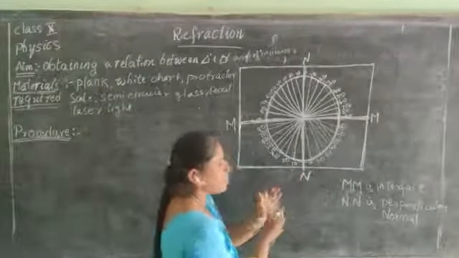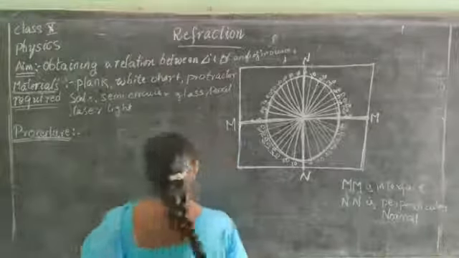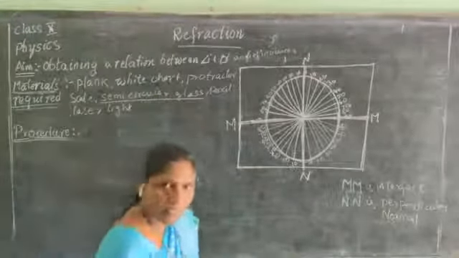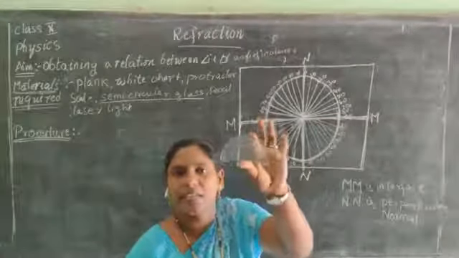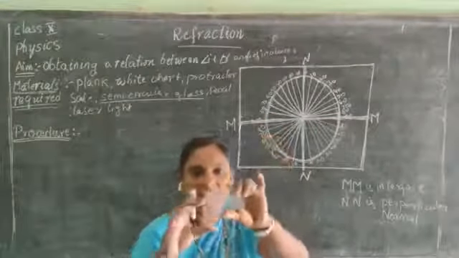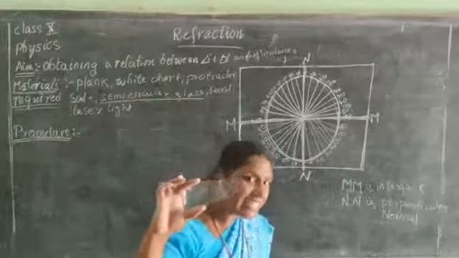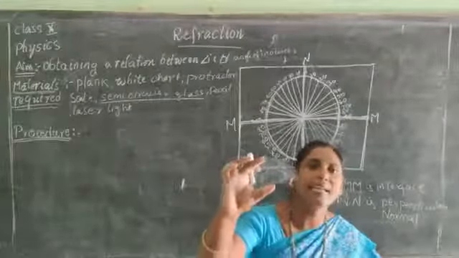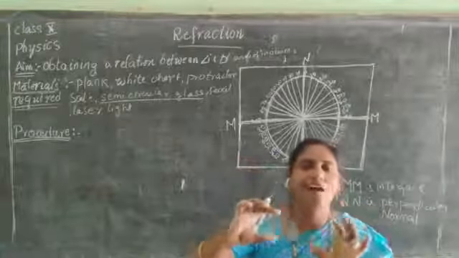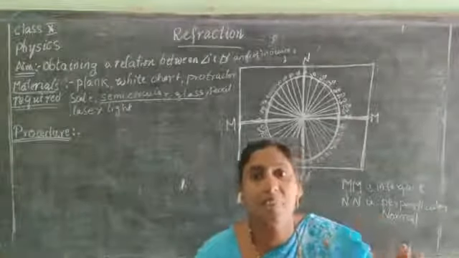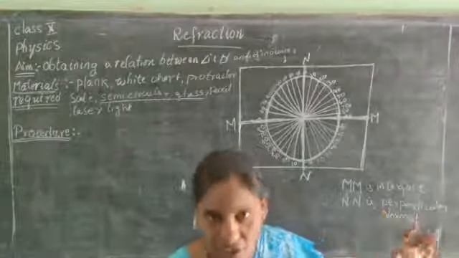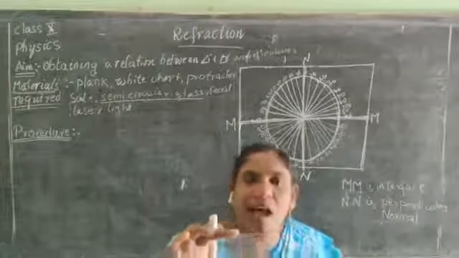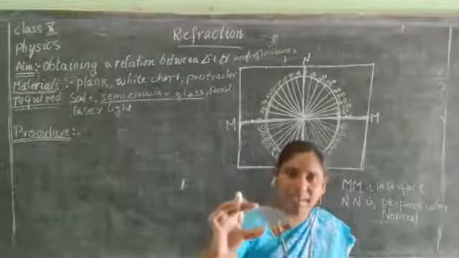Now, try to take one semicircular glass. What are you supposed to take? This is actually a protractor. Let us consider this as a semicircular glass plate.